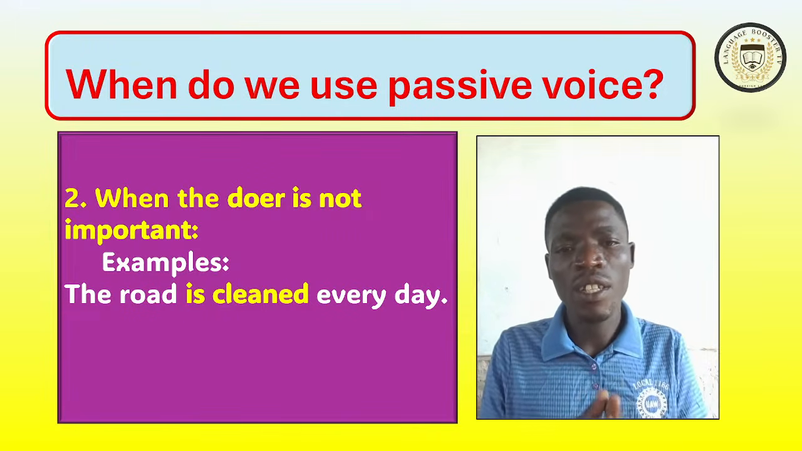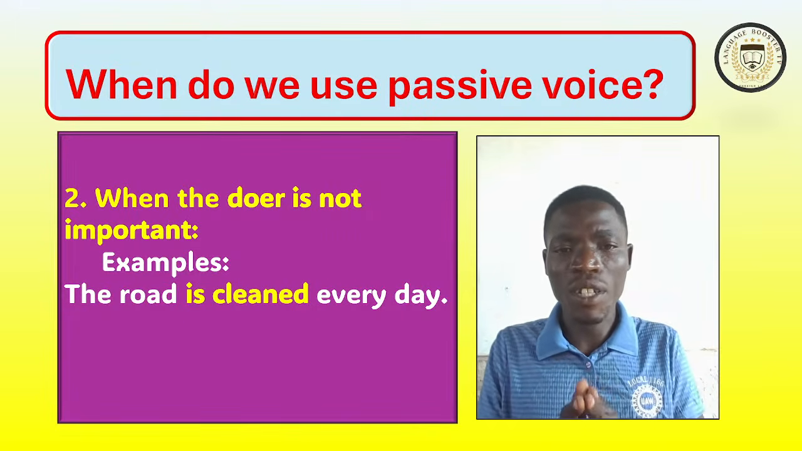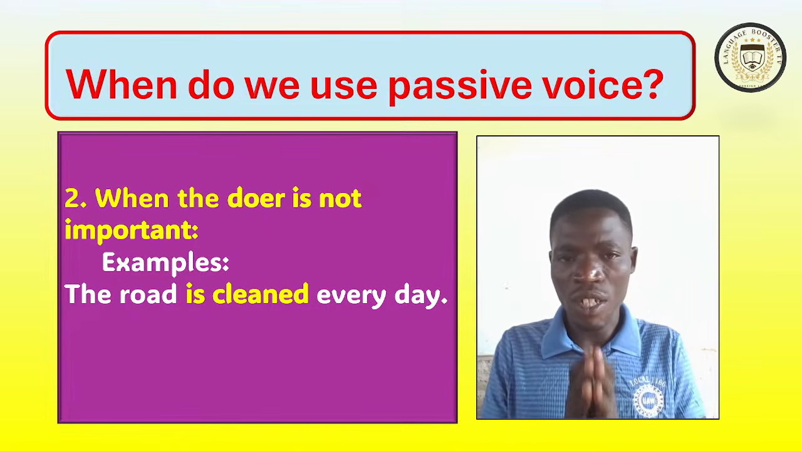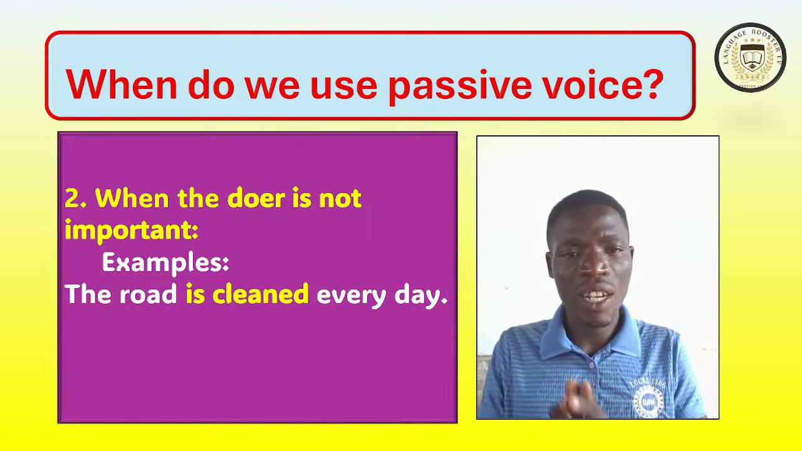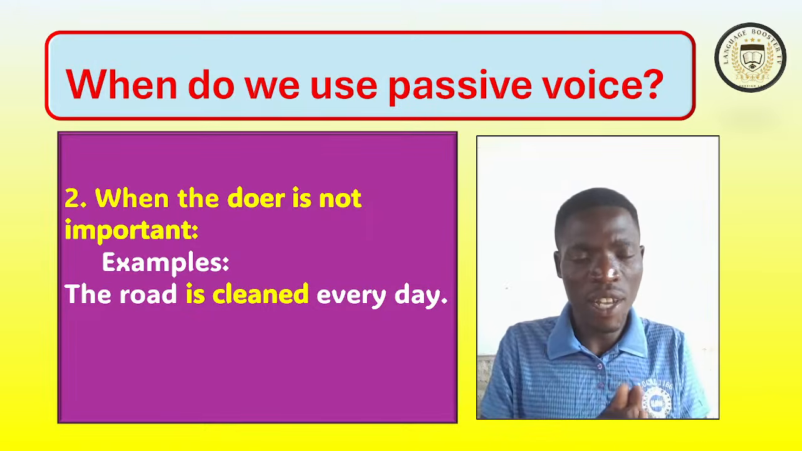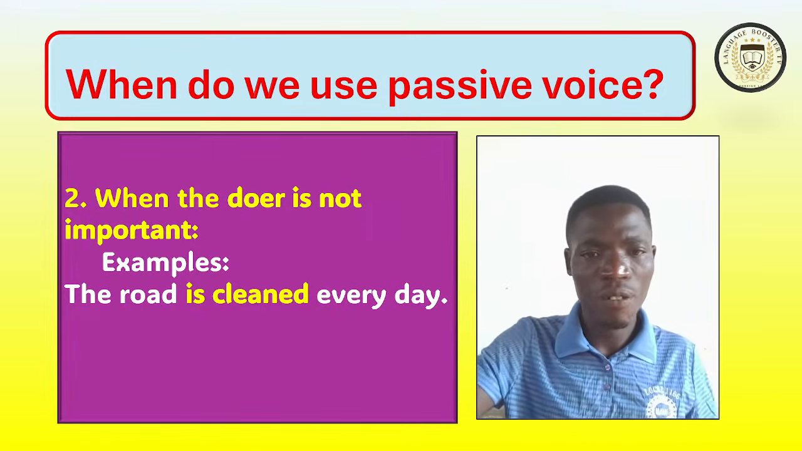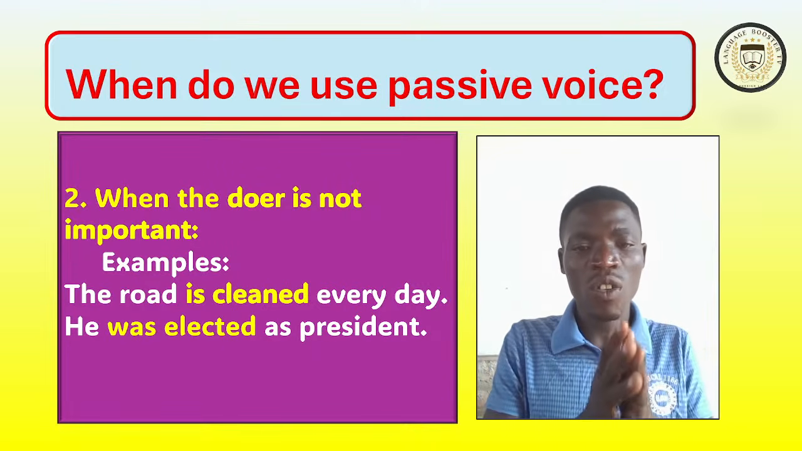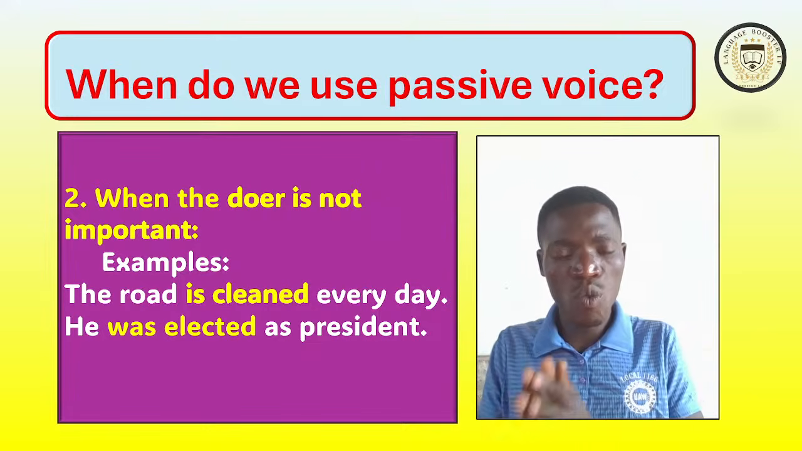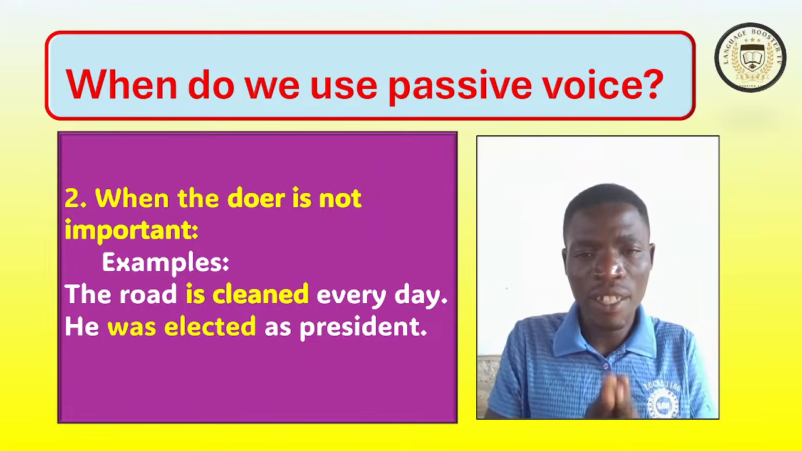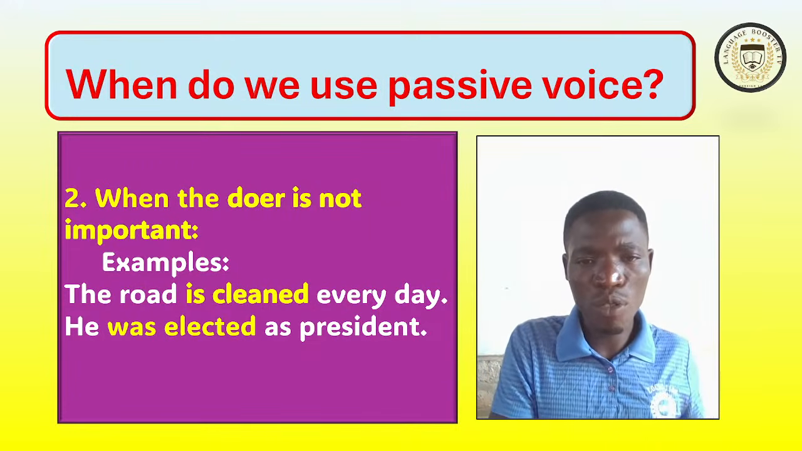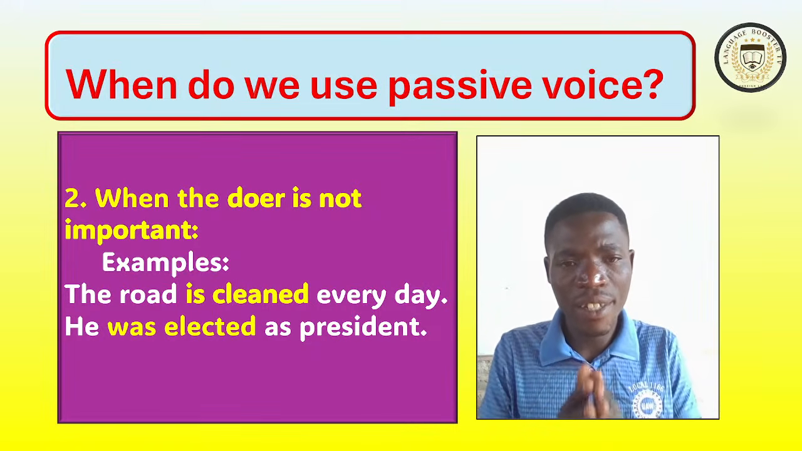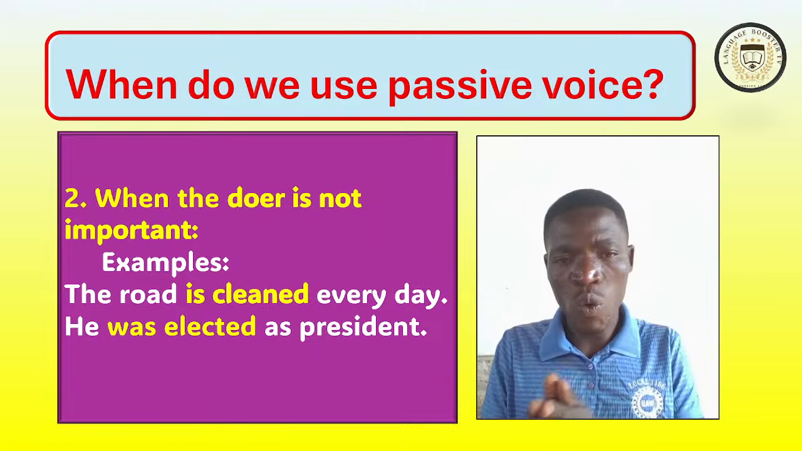Rather, we are interested in the result, which is cleaning. The Lord is cleaned every day. We are not interested in the doer; the cleaner is not important. The important thing is that the Lord is cleaned. All right. He was elected as president. We are interested in the president who was elected. We are not interested in the people who elected him, the names of the people who elected the president. Rather, we are interested in the president who was elected.